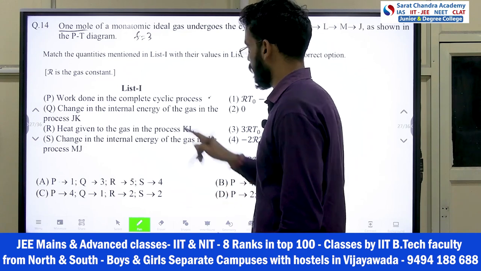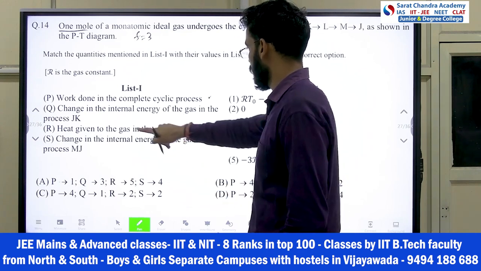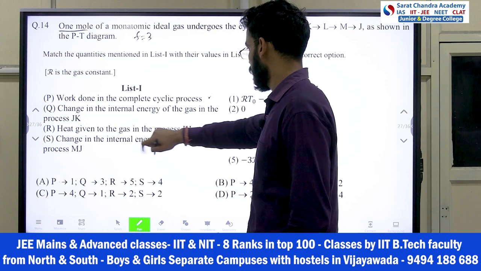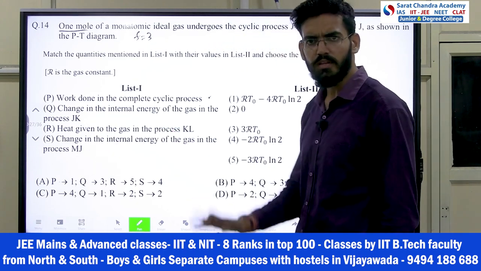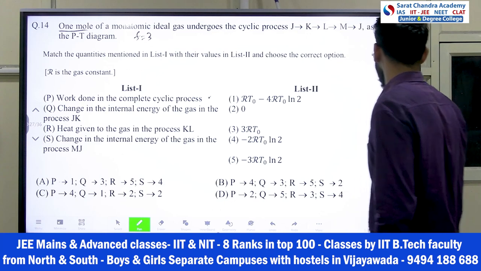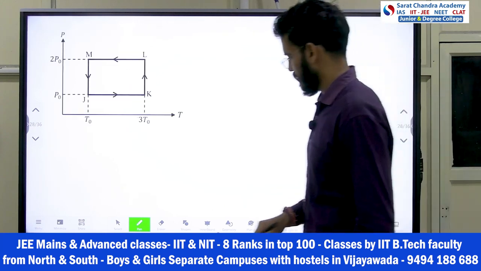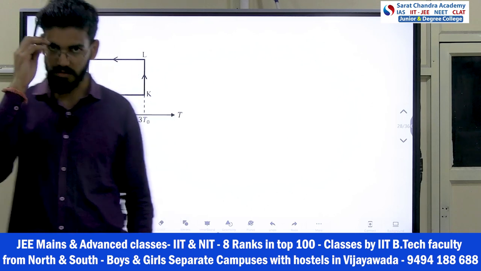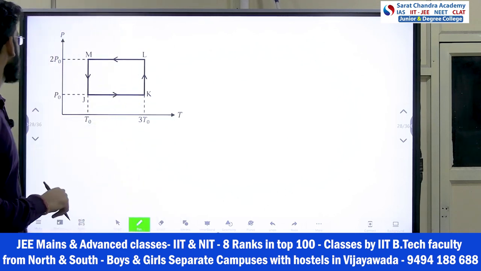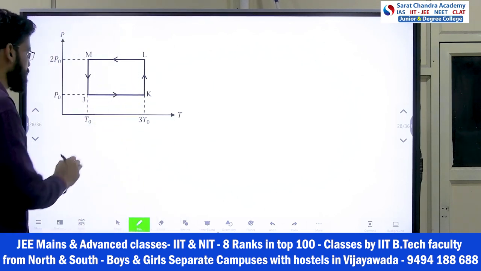Change in internal energy for J to K only is asked. Heat given in K to L. Change in internal energy of the gas in the process M to J. This is not that hard a question, it's a basic question. Why? Because every formula is already solved for all the processes. So starting from J to K, he is asking, right?